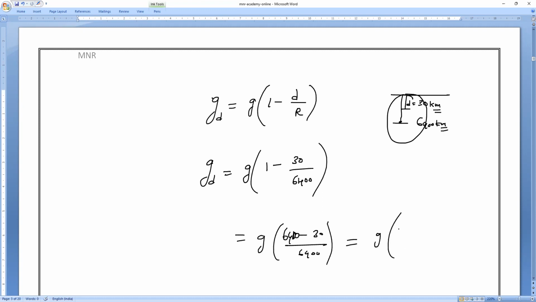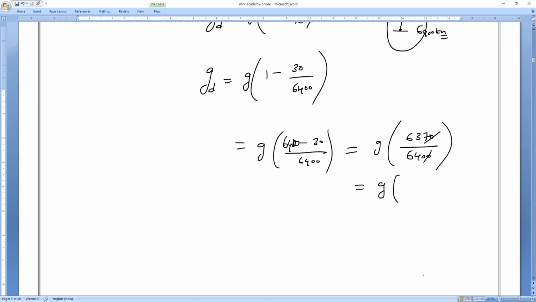So g into 6,400 minus 30, how much? 6,370 divided by 6,400. So the zero will get cancelled. 637 divided by 640. Solve it, everybody. 637 divided by 640, which is equal to what? 0.9953 approximately.